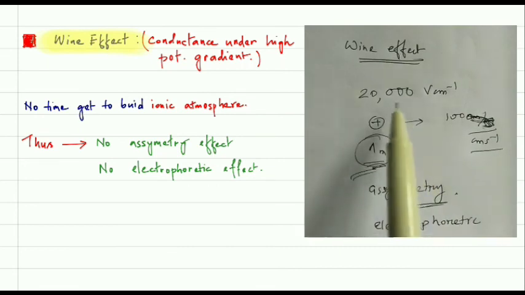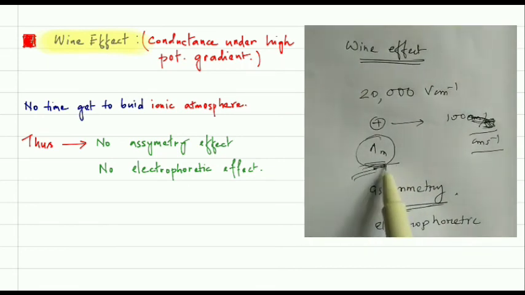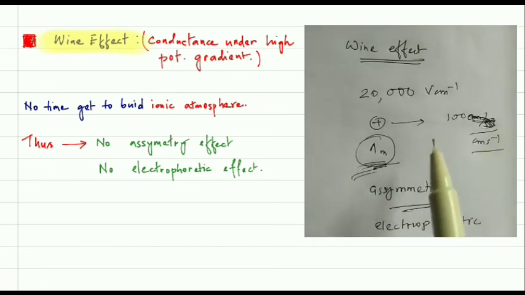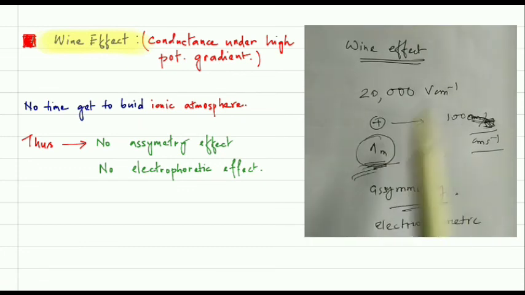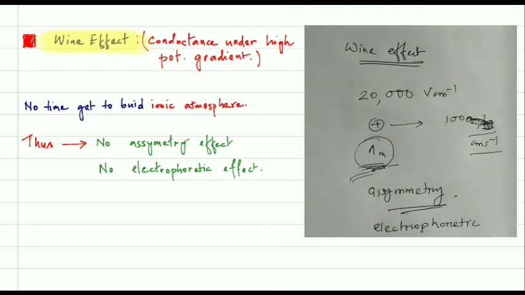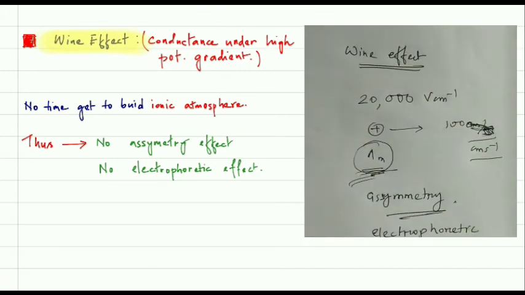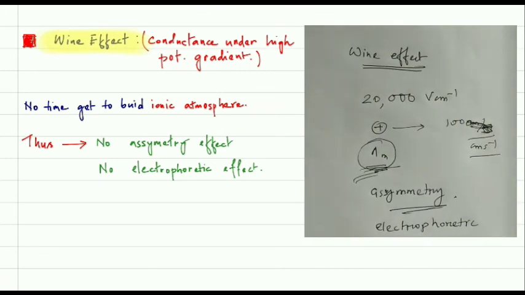This observation was verified by Wien well before the development of the theory of strong electrolytes, and this effect is known as the Wien effect.